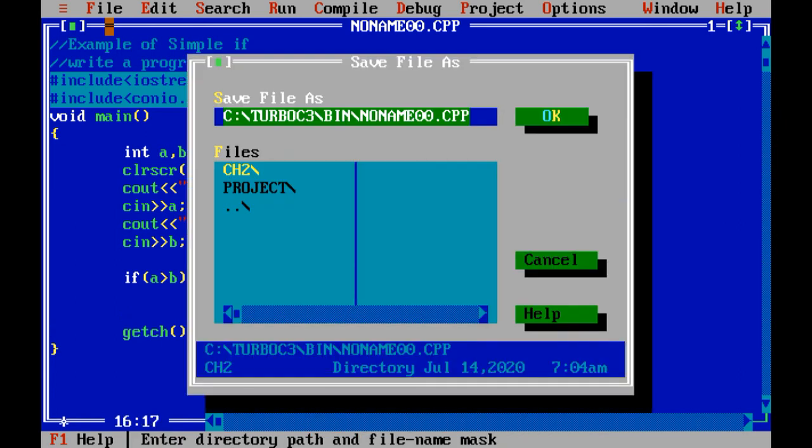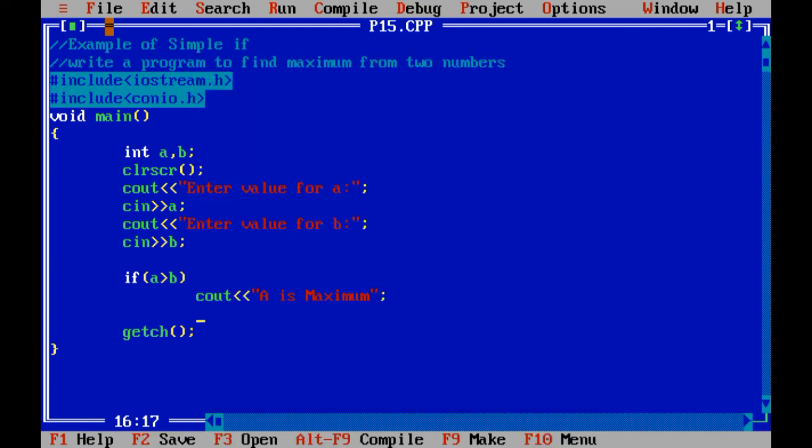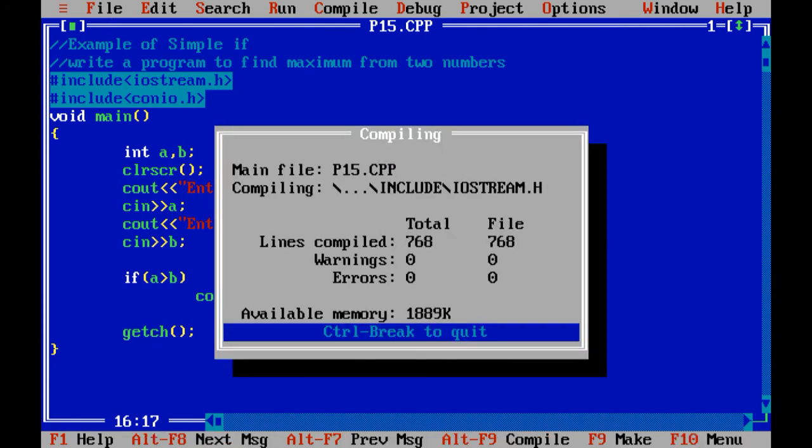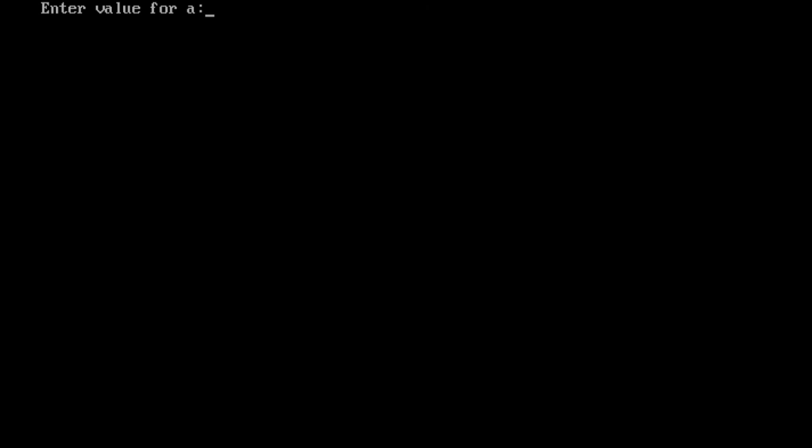Now let us save this program by p15.c++. Let us execute this program by pressing Ctrl F9. Let me input 10 in a and 5 in b. You can see the message which is printed on the screen, that is a is maximum.